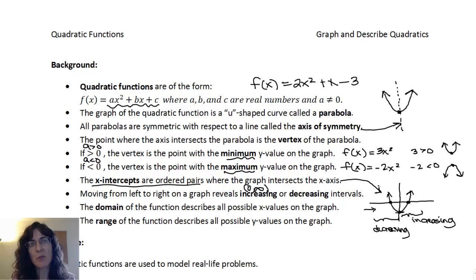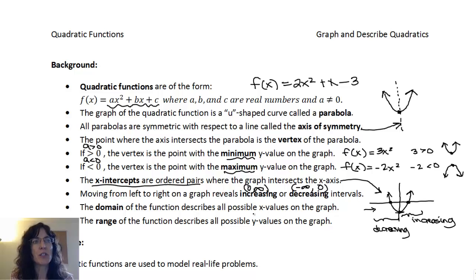As I read left to right, my graph is going down, and so that would be from negative infinity to 0, again non-inclusive for the 0. Okay, and that's the idea of increasing and decreasing. Just two more. Domain and range we've talked about already with regard to linear functions, but here we're talking about a quadratic function, so we want to address it one more time.